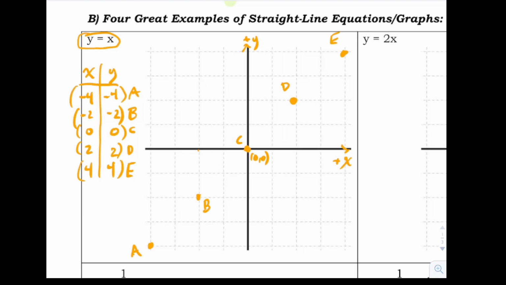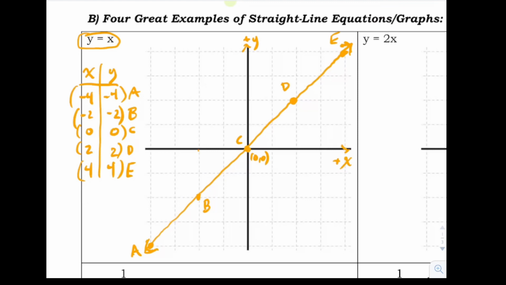And then what we do is we join these points together and we say, oh, nice bug path we got there. So this is like if the bug was going diagonally across your ceiling, I suppose. It would look like that. By the way, it's nice to draw the arrows at the ends. The arrows show that it keeps going. This equation doesn't stop just because the last thing I plugged in happened to be x equals 4. It doesn't mean I couldn't have plugged in x equals 28, and I would get y equals 28, right? So way out there someplace, I've got this other point, 28, 28. So we draw arrows to show that it keeps going like that.